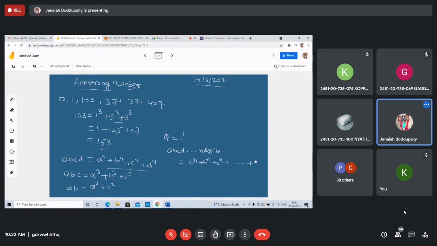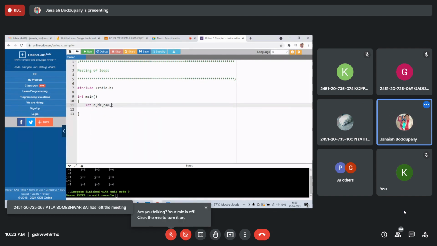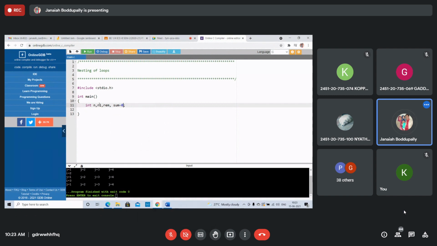Simply you can write the program. The remainder equals the original number mod 10. Result equals sum into that 3-digit number. Keep this in control. We write the C program for 3-digit numbers only. Integer n, n1 to store the original number. Whenever n is changed, the remainder and sum are used to store the value. Sum is always initially 0. Tell me, next.